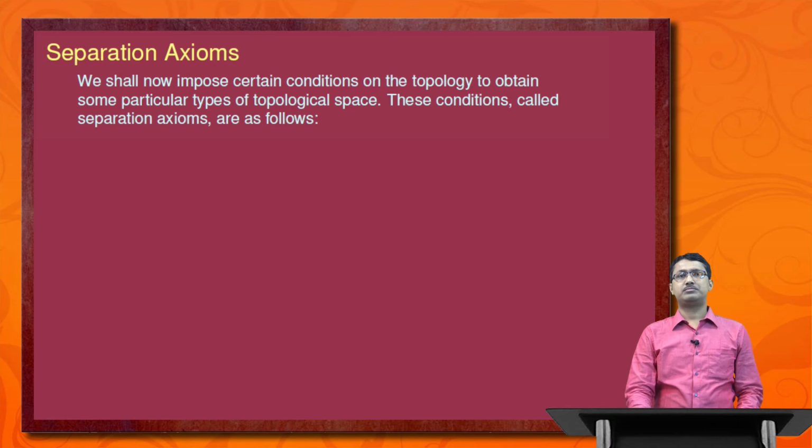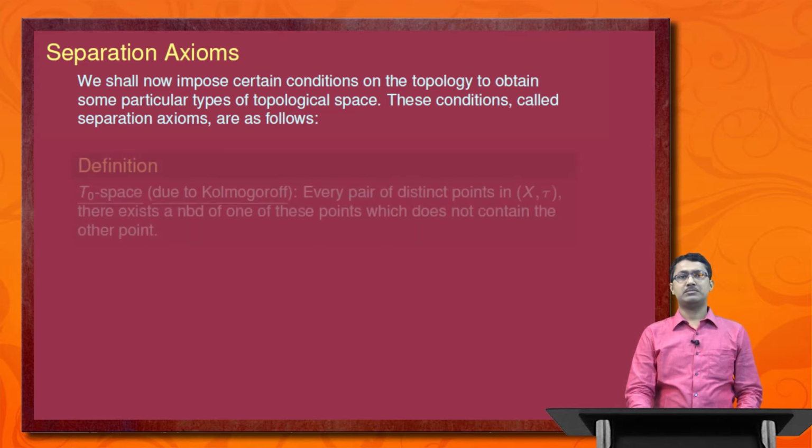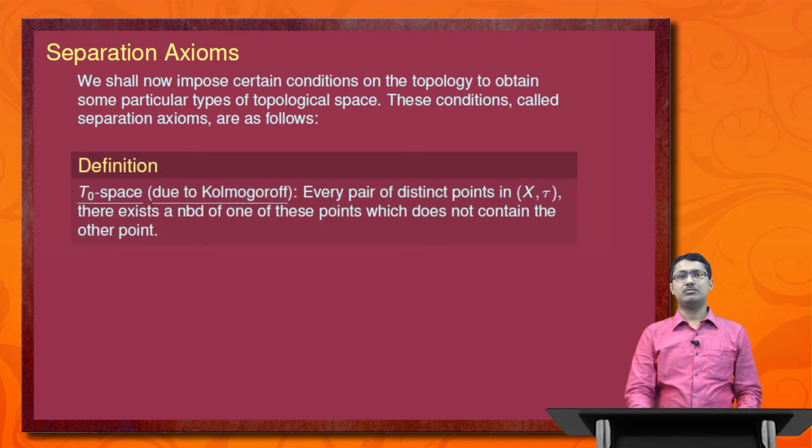We shall now impose certain conditions on the topology to obtain some particular types of topological space. These conditions, called separation axioms, are as follows. First definition, that is T0 space due to Kolmogorov. That means Kolmogorov first introduced the definition of T0 space.